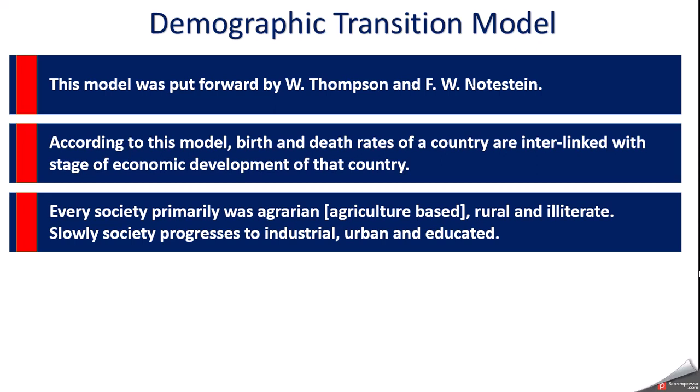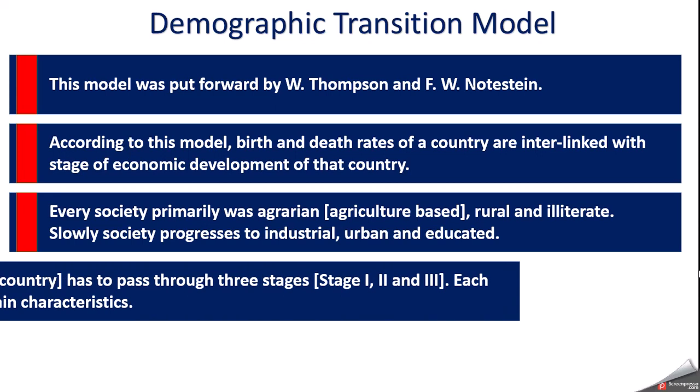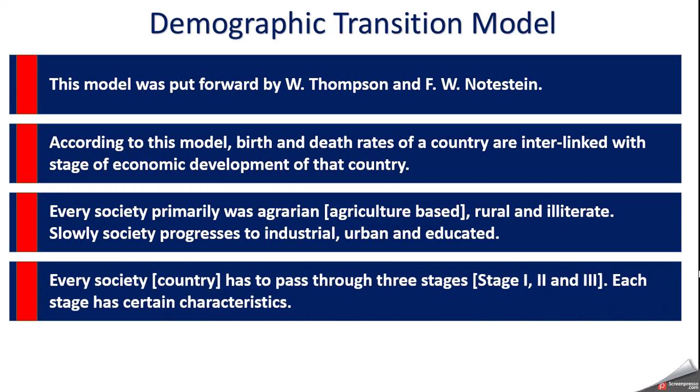But slowly, every country progresses toward an industrial, urban, and educated society. And each society has to pass through three stages, stage 1, 2, and 3. Each stage has its own certain characteristics that we are going to discuss one by one.